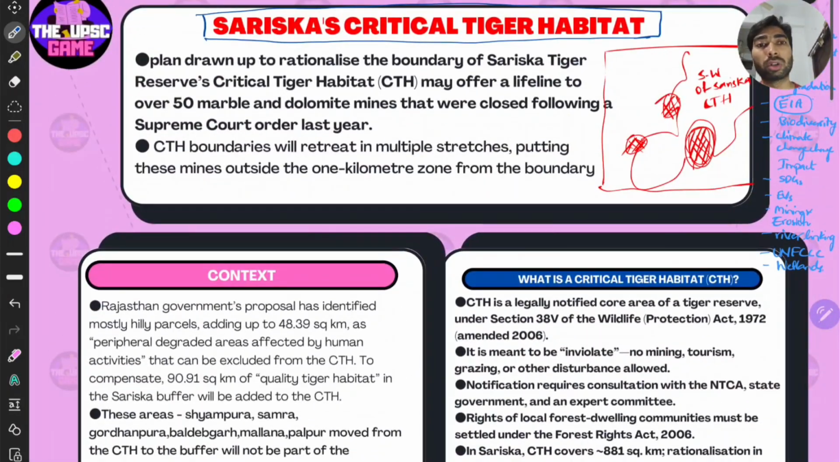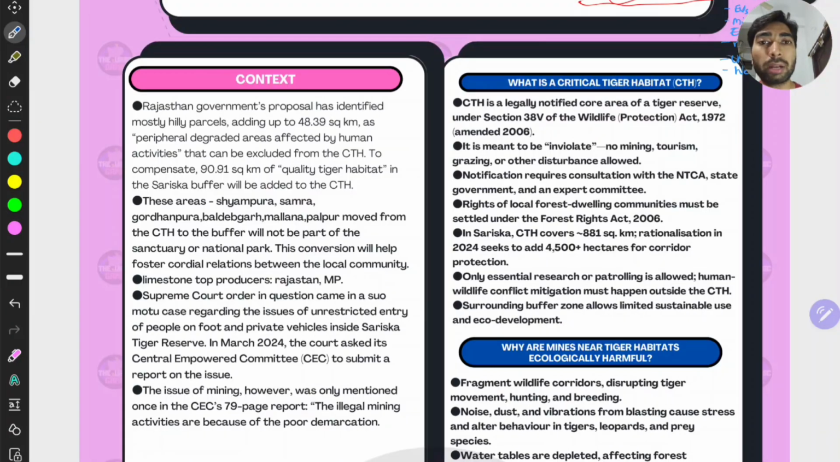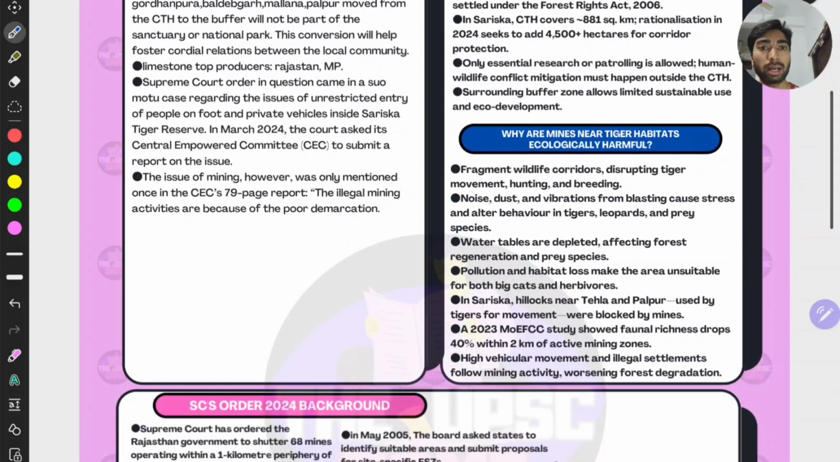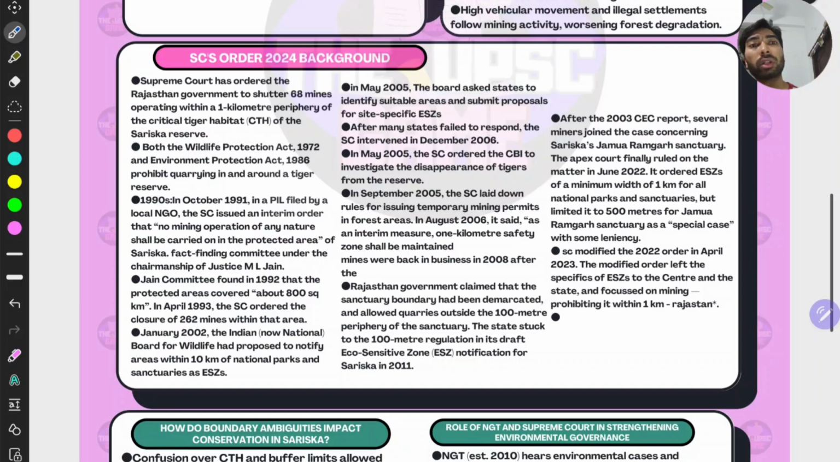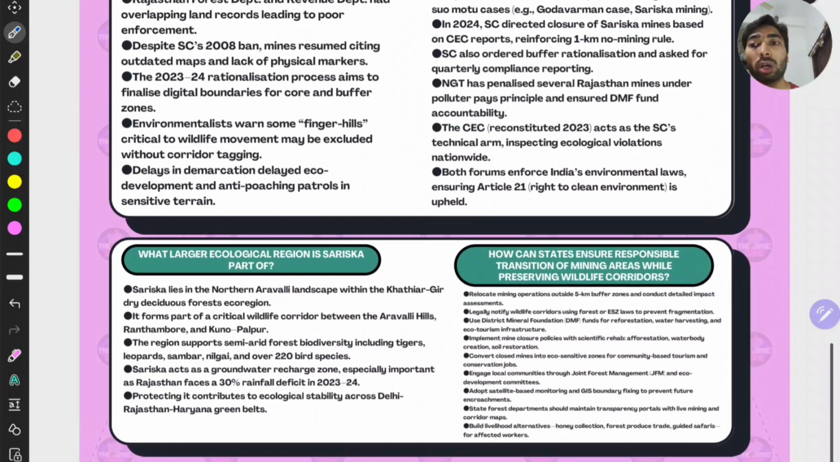In this video, we are going to first brainstorm the important topics related to the syllabus, and we also delve into what an actual critical tiger habitat means and why mines near tiger habitats are ecologically harmful, and the Supreme Court 2024 order background also, and how boundary ambiguities impact conservation in Sariska, and the role of NGT and Supreme Court in strengthening environmental governance, and what larger ecological region Sariska is part of. These are all very important, and how can states ensure responsible transition of mining areas while preserving wildlife corridors?